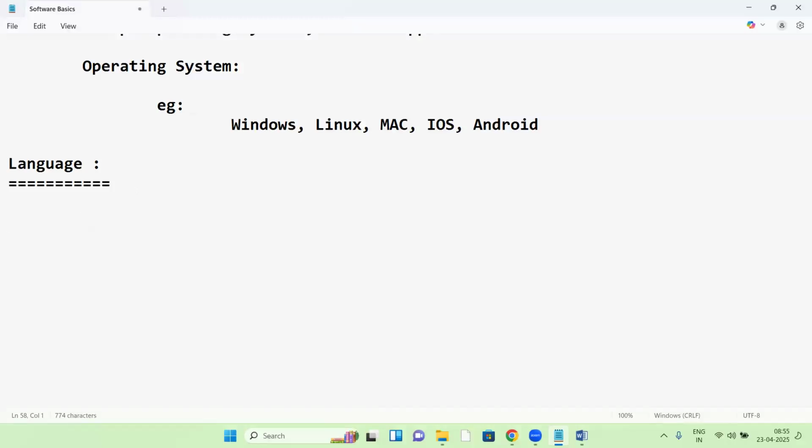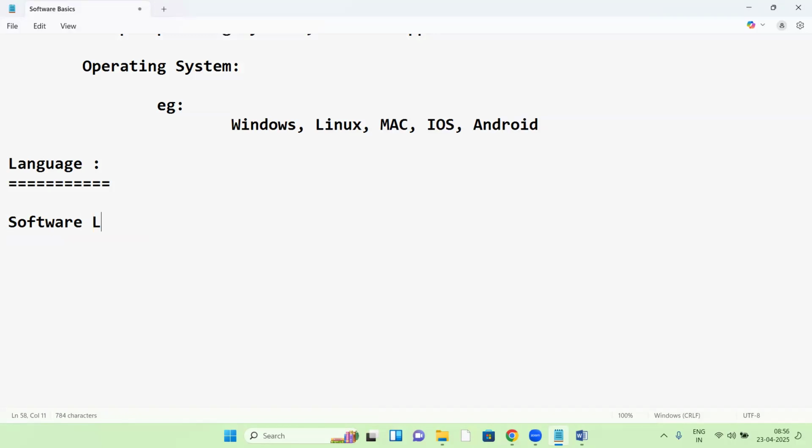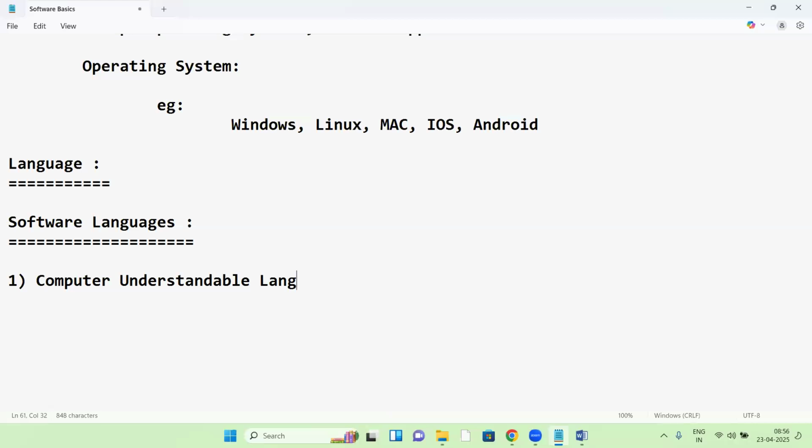Now come to software languages. In software, there is a computer understandable language, and next, a user understandable language.